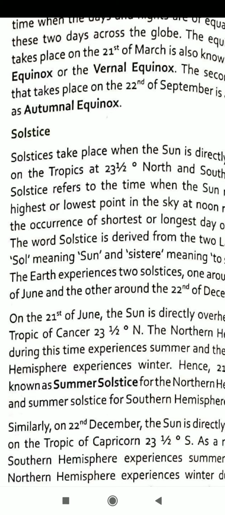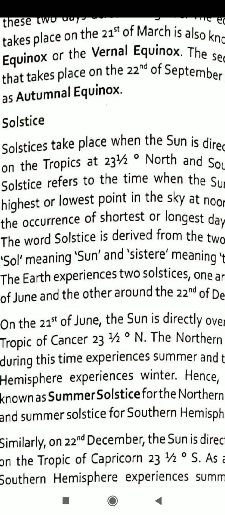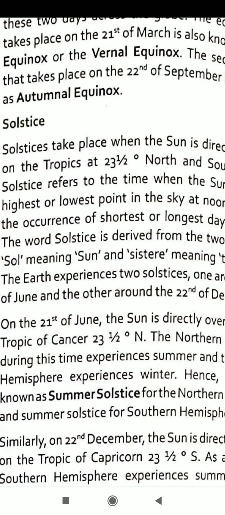Same in the South Pole. In the south, 23 1/2 degrees south, we subtract 90 degrees minus 23 1/2 degrees, then we get 66 1/2 degrees. Then we subtract 23 1/2 degrees from this, and we get a 43 degree angle. The altitude of the sun is highest at the Tropic of Cancer on 21st of June.